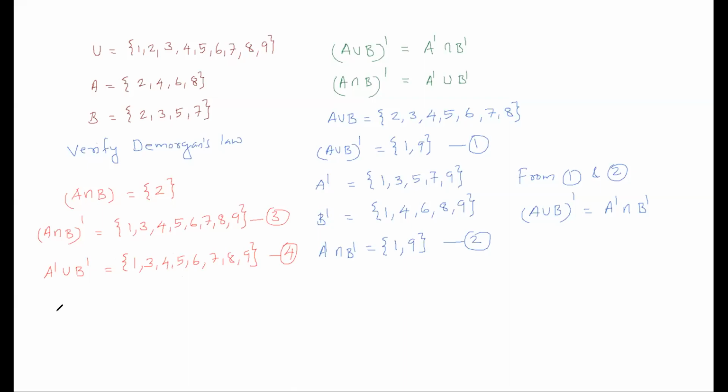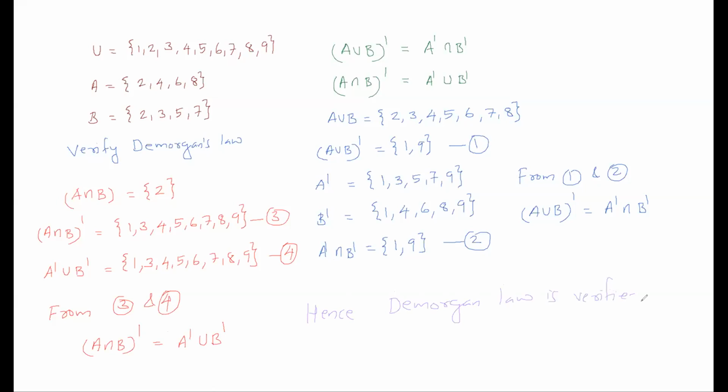So now you can see that from 3 and 4 both sets are same. From 3 and 4 we can say that A intersection B का complement, which is equal to A complement union B complement. So you can conclude that hence De Morgan's law is verified.